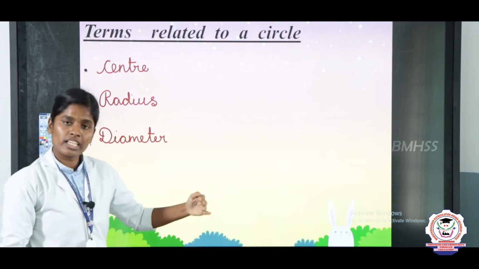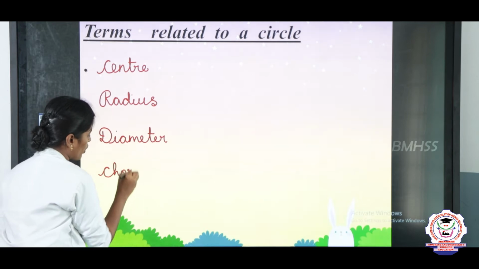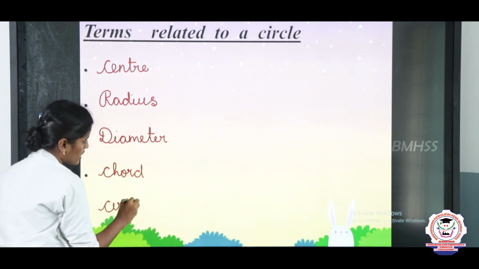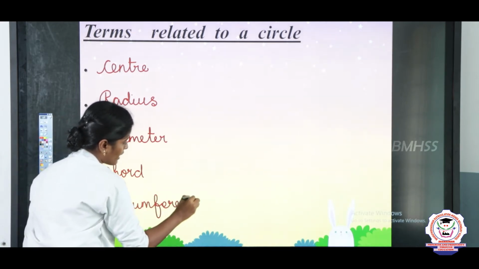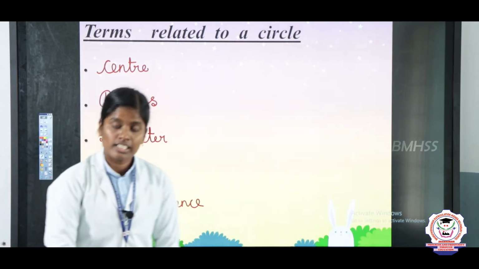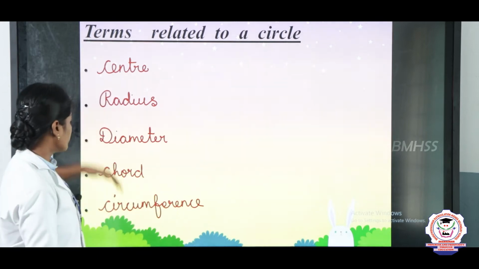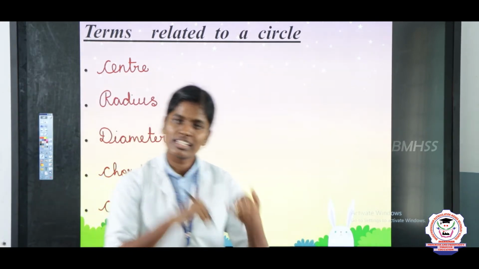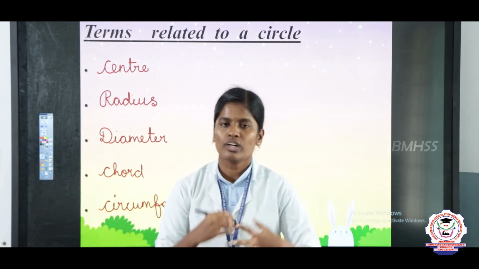Center, radius, diameter, chord, C-H-O-R-D, and circumference, C-I-R-C-U-M-F-E-R-E-N-C-E. So the first one is center, the second is radius, the third is diameter, the fourth is chord, and the fifth is circumference. Next we will see what is center, radius, diameter, chord, and circumference.